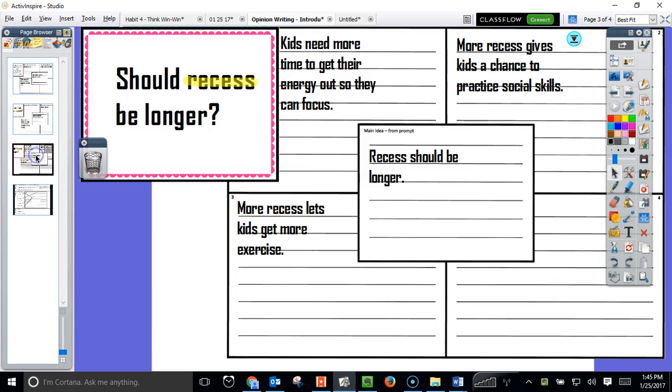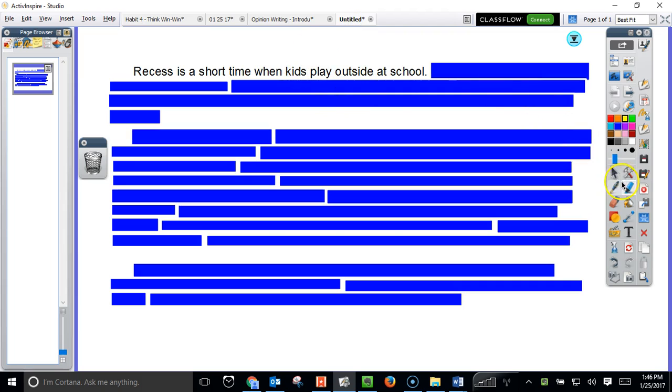So I go back to my prompt. Should recess be longer? And fortunately, the topic is one of those keywords. I only need to find if there are any other important words. There's one other one, longer. So recess and longer are 2 words that I'm going to use. Should and be, we can find them in other random sentences, so they are not important keywords. Let's use recess and longer and warm the reader up to the topic we're going to be writing about.